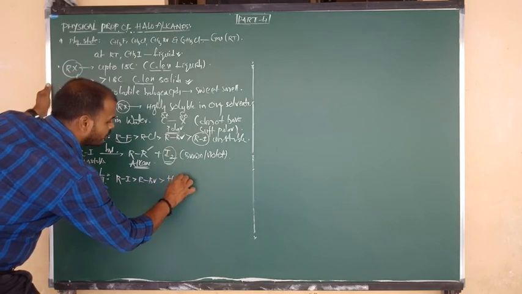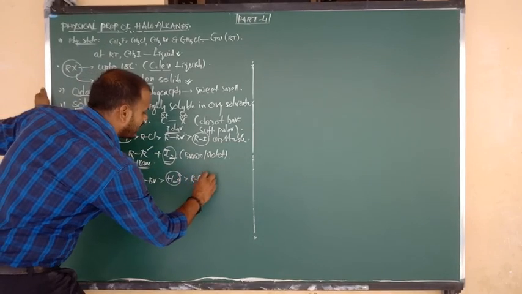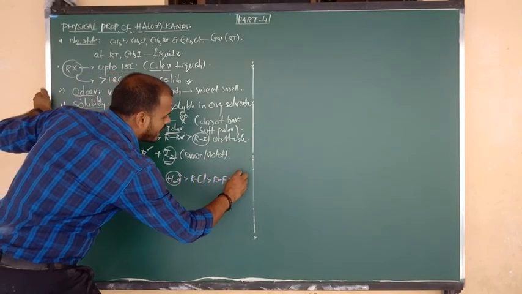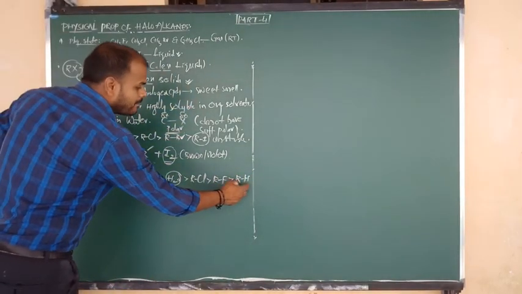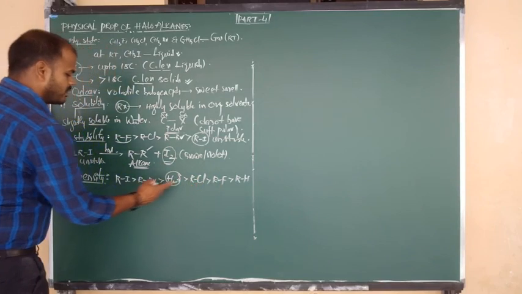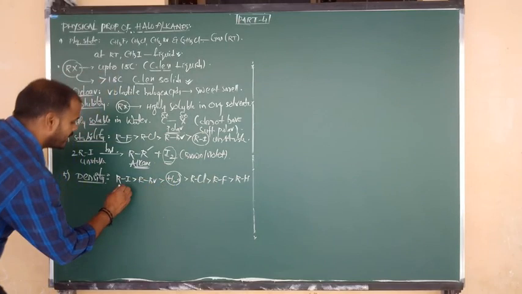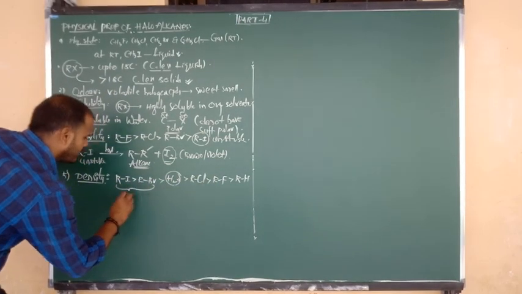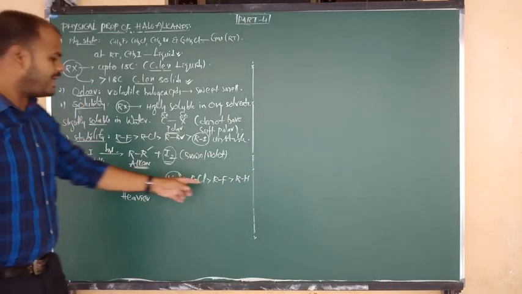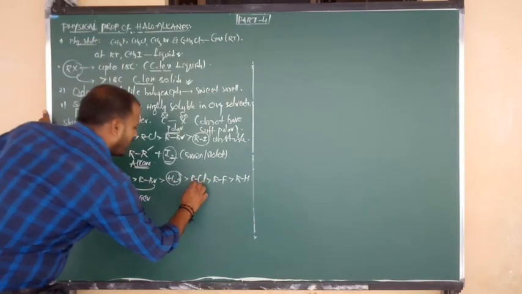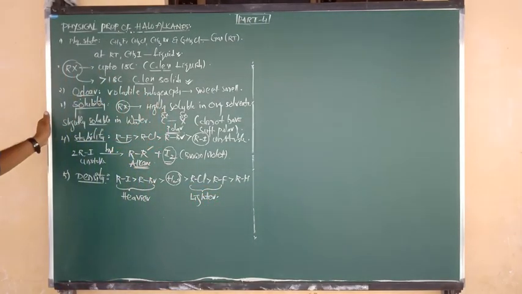The next one, I am going to consider water for comparison. Next we can write alkyl chloride, then alkyl fluoride, and then alkane. What is the formula of alkane? RH. As compared to alkane, alkyl fluorides, chlorides, bromides and iodides are all heavier substances. But as compared to water, alkyl iodide and bromide are heavier substances, and alkyl fluorides and chlorides are lighter substances.